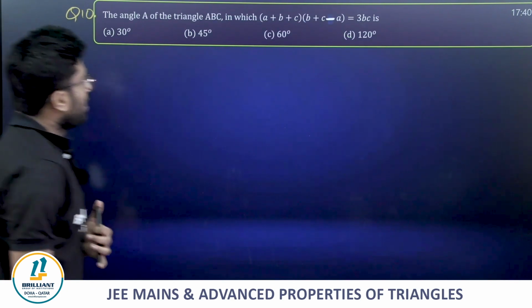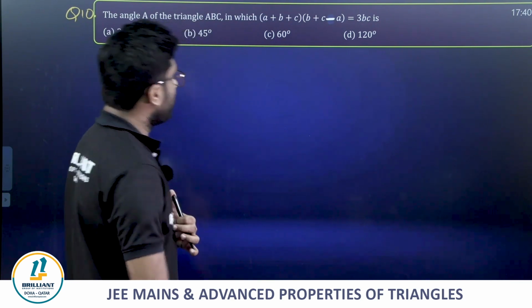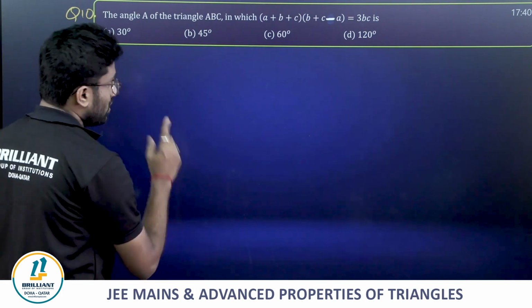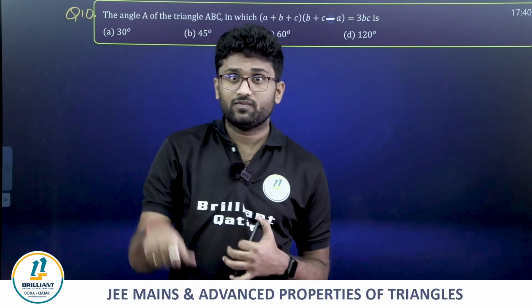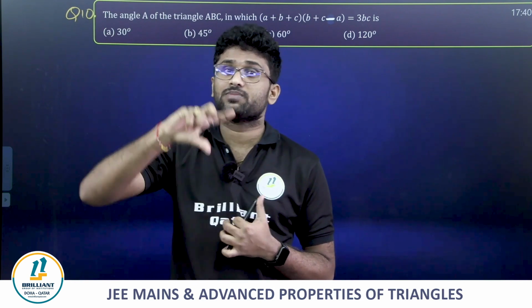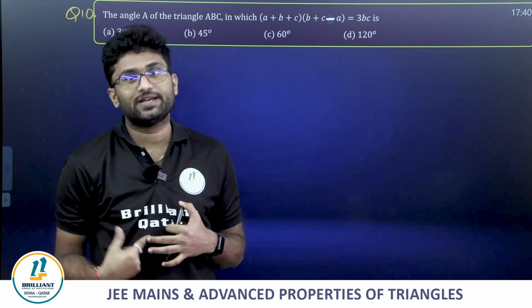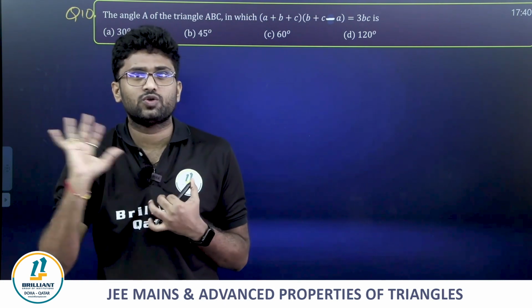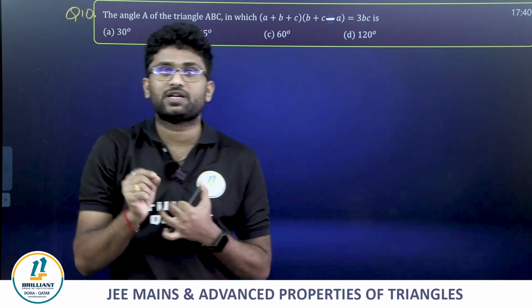The angle A of the triangle ABC in which a plus b plus c times b plus c minus a equals 3bc. Actually, now we are done with PYQs. We are going with only miscellaneous now, to cover some other concepts also. In this miscellaneous, all the concepts that we have not covered till now in terms of PYQs, we will be covering in terms of miscellaneous questions. We are not going to do many questions, but questions which cover each and every concept from properties of triangles.